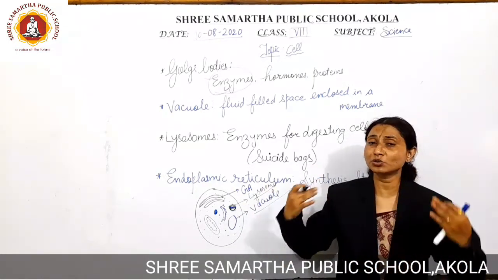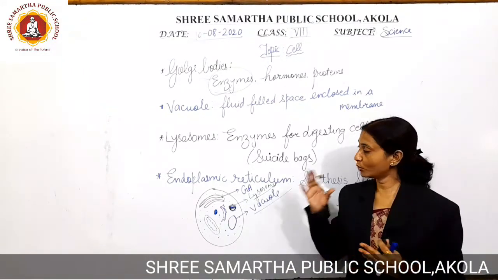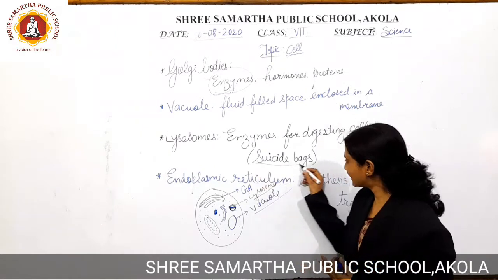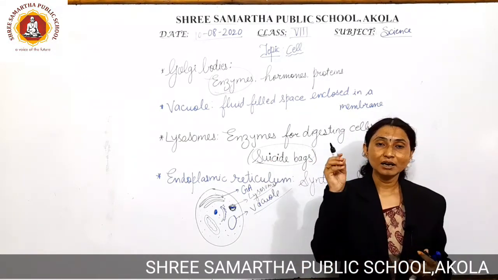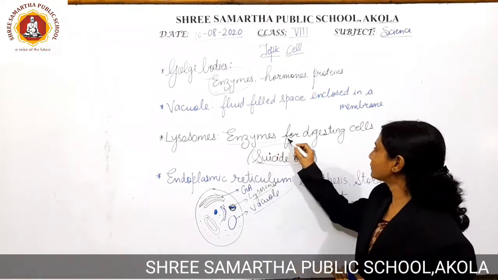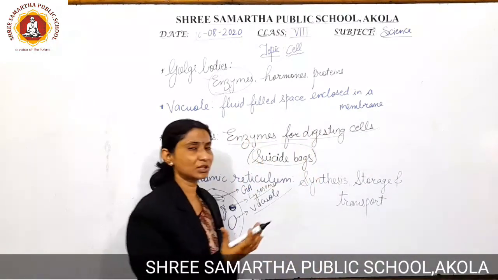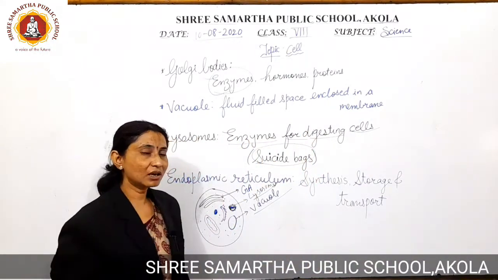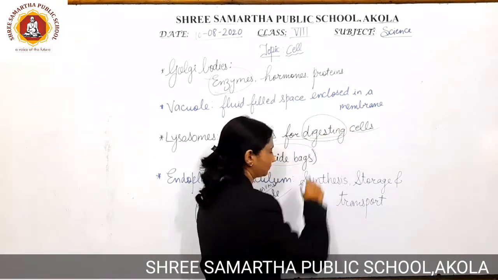So who is going to do this autolysis for the cell? It is a big question now. Who is going to do it? The suicidal bags which are present inside the cell, these are lysosomes. So lysosomes are enzymes for digesting cells. Rather than using the term destroying the cell, we have utilized the term digesting the cell.